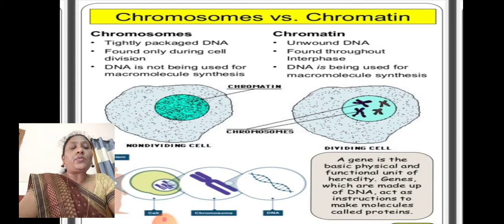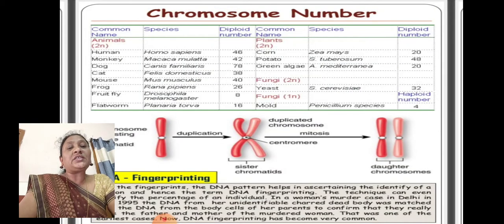A gene is the basic physical and functional unit of heredity. What is the functional unit of heredity? The gene. Genes, which are made up of DNA, act as instructions to make molecules called proteins. So the instructions are for forming the proteins.